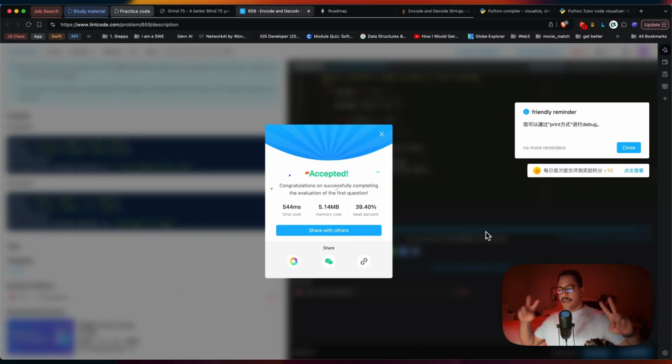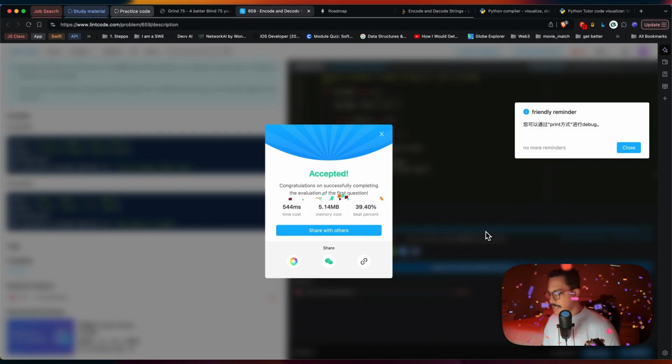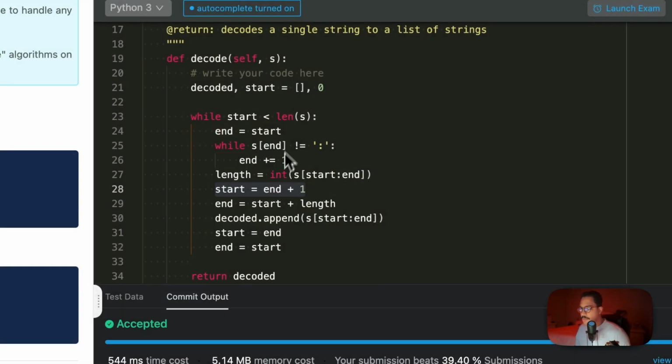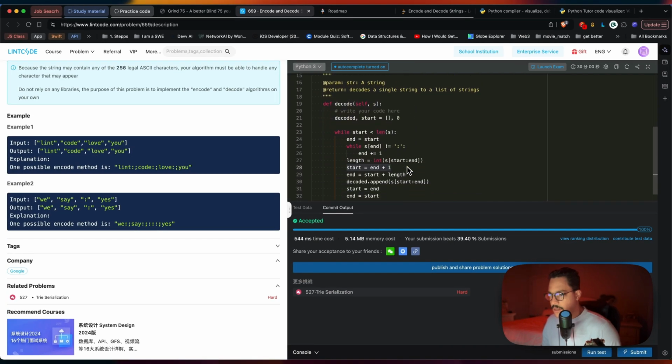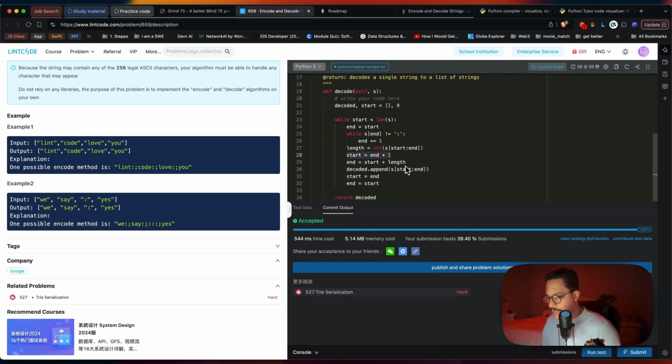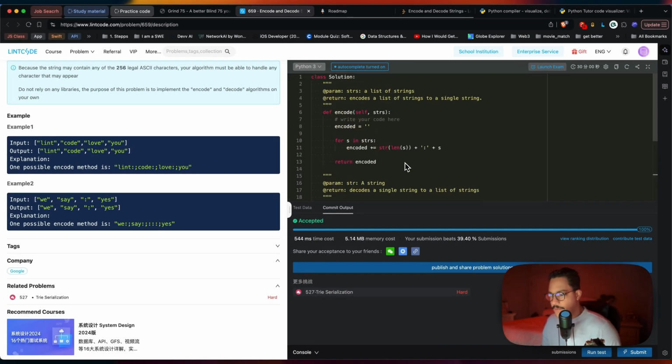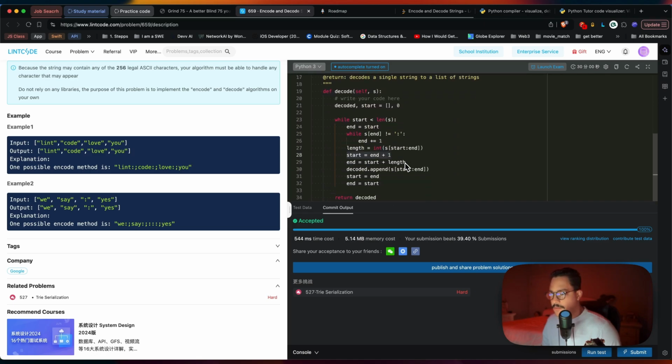And ta-da! We got our first solution. Let's get that confetti going. Yes, sir. That is our first solution for encode, by the way. Never ever solved anything in encode, but we went through the whole algorithm and it worked. And yeah, that's the whole process of these problem solving.